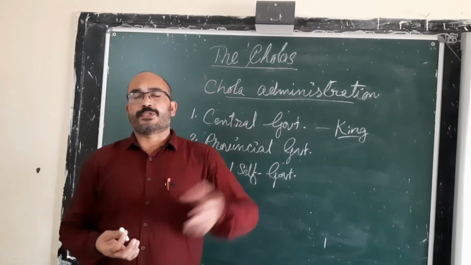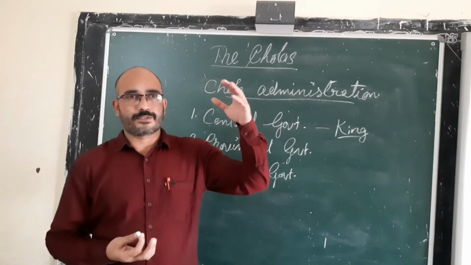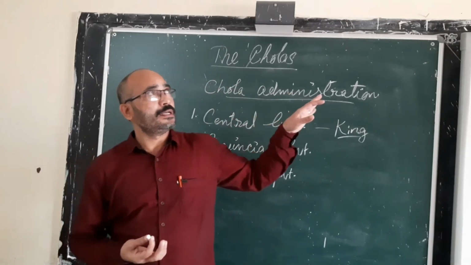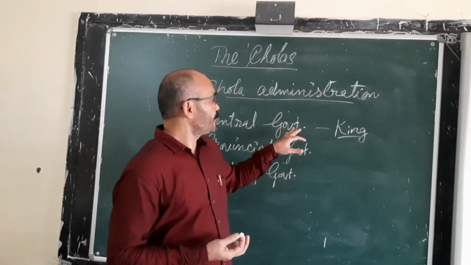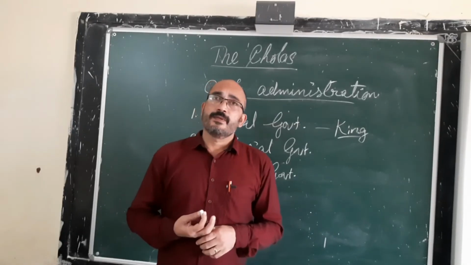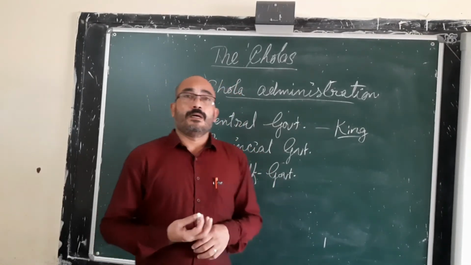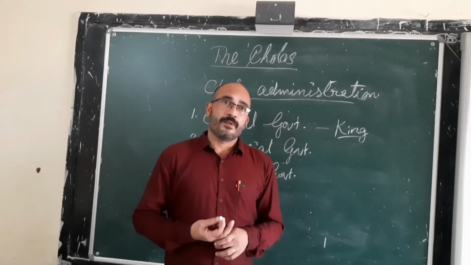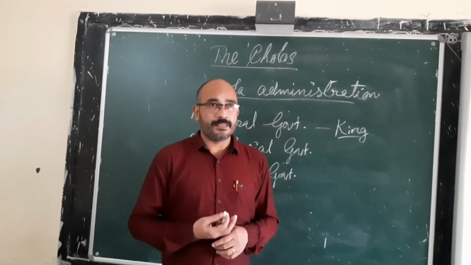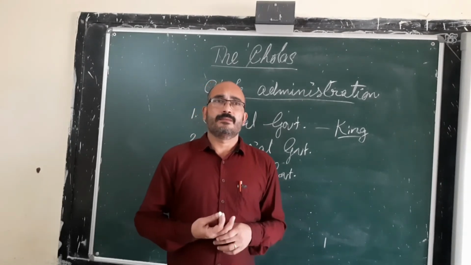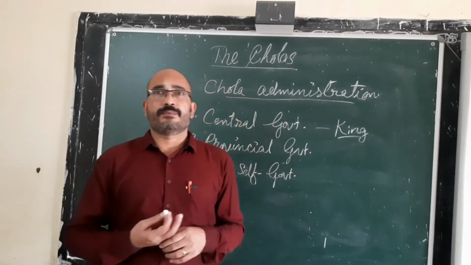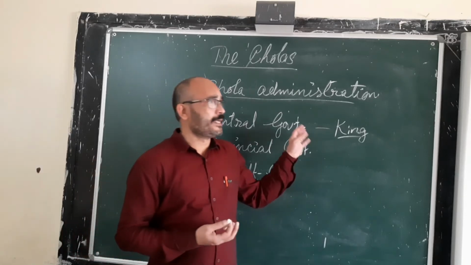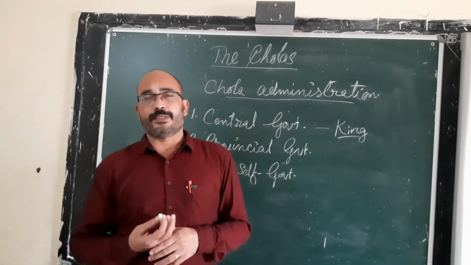The king was unquestionable. The main functions of the central government were to see to the security of the empire, maintain peace throughout the empire, and manage the financial matters of the empire.